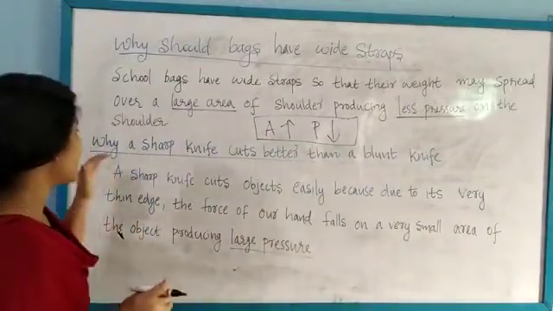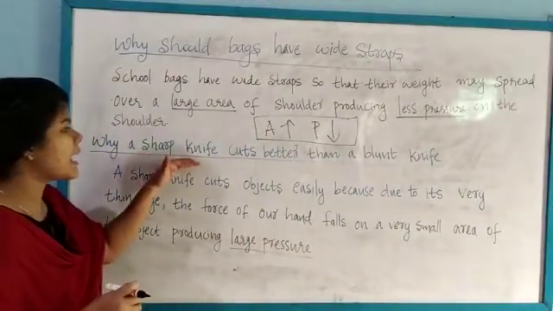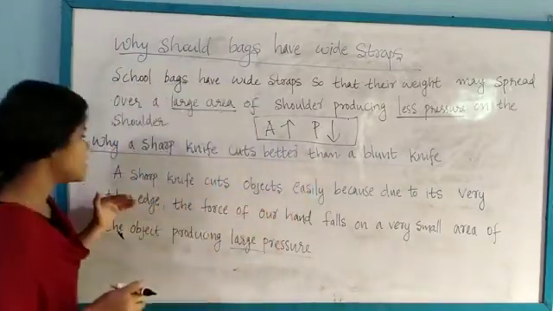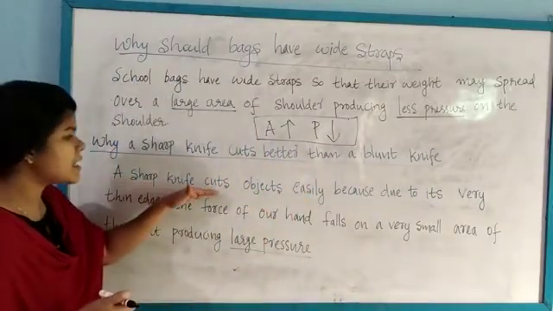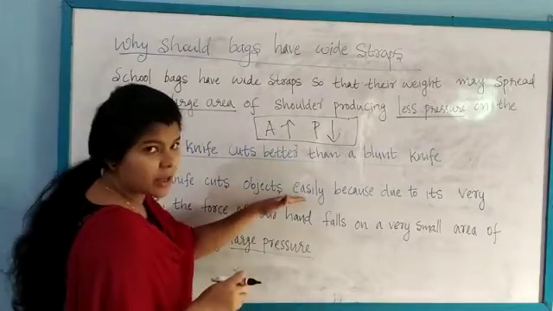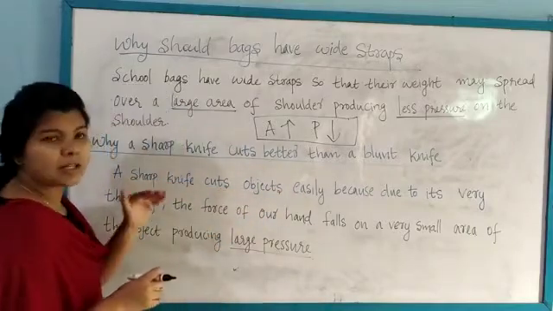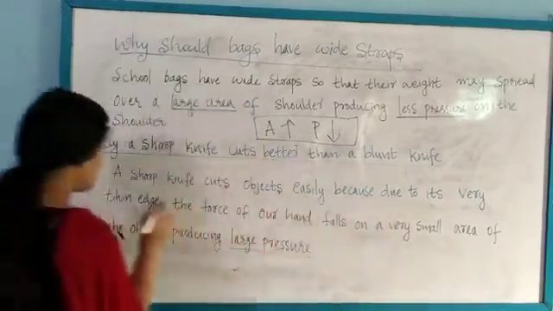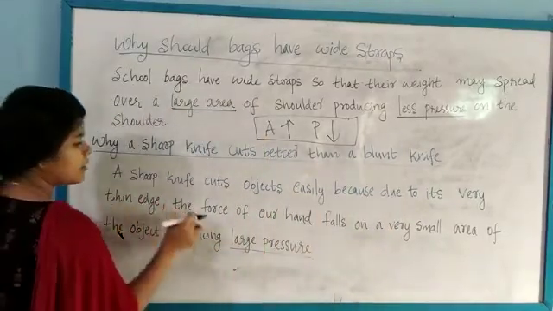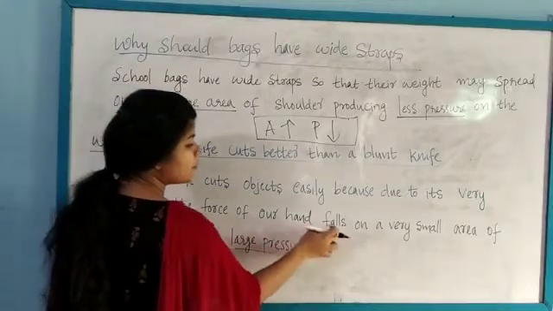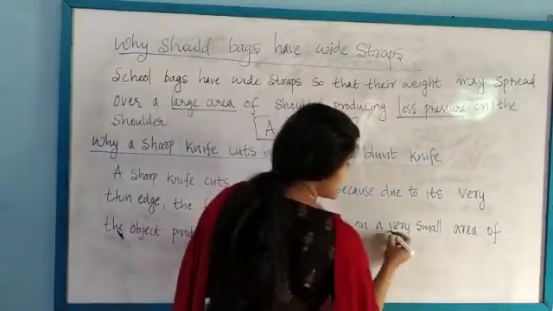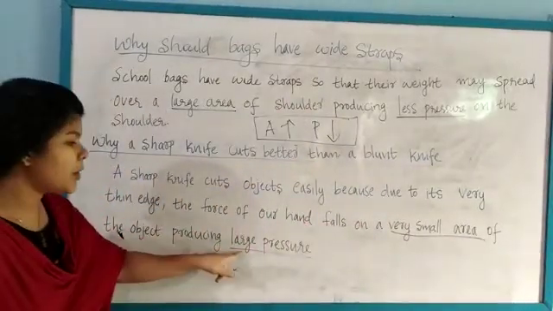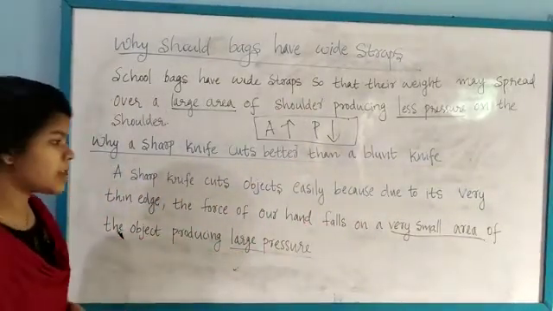Okay. And the second one, why does a sharp knife cut better than a blunt knife? A sharp knife cuts objects easily because, due to its very thin edge, the force of our hand falls on a very small area of the object, producing a large pressure.